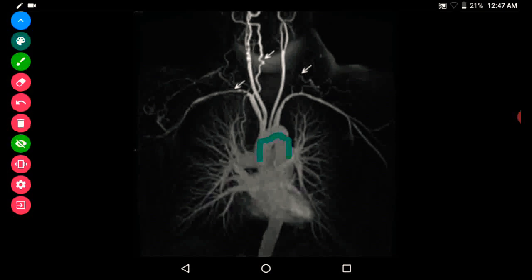This is the arch of aorta. This is the brachiocephalic artery. Then it divides into the right subclavian and the right common carotid artery. This is the left common carotid artery. This is the left subclavian artery. So we can see the narrowing of the right subclavian artery. We can see the lesion in the right common carotid artery.